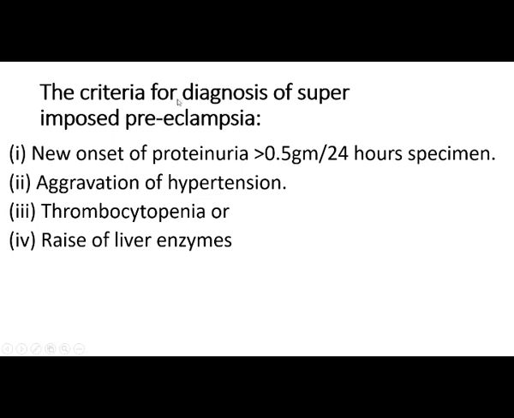We can see the criteria for diagnosis of superimposed preeclampsia. So those are new onset of proteinuria, that is more than 0.5 gram in a 24 hour specimen, aggravation of hypertension, thrombocytopenia or rise in the liver enzymes. These are the criteria for superimposed preeclampsia.